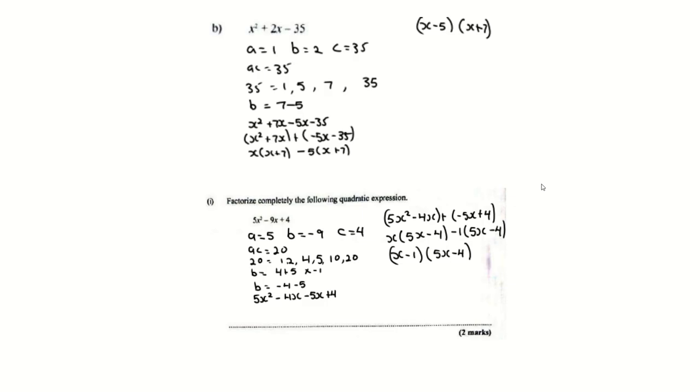Right. Then the next one, this is when b is negative, so pay attention to this, please. A is 5, b is minus 9, c is 4. Everyone understands how to identify a, b, and c?